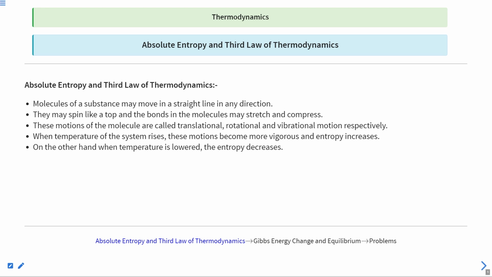This is a very basic definition of entropy, which says that it is the measure of randomization. When a thing has more energy, it will have more randomization. This is one of the criteria that we can put, but there are many other things to be considered. On the other hand, if we lower the temperature, then entropy will of course decrease, right? Clear?